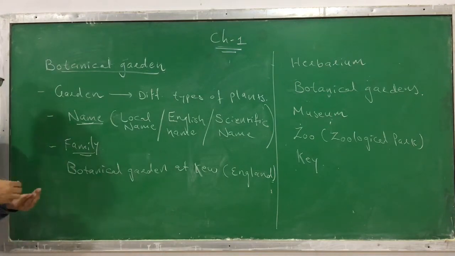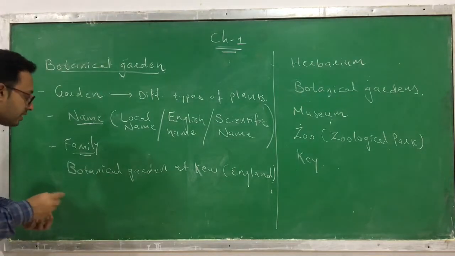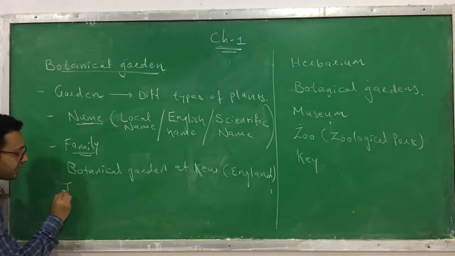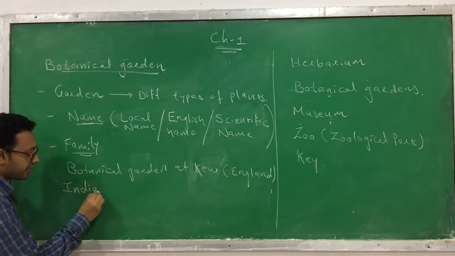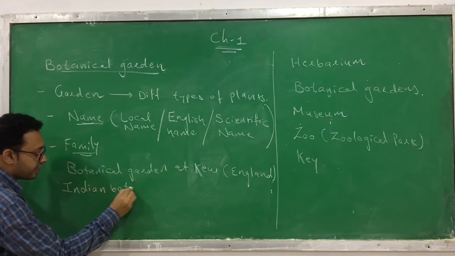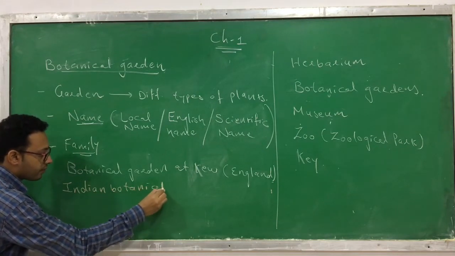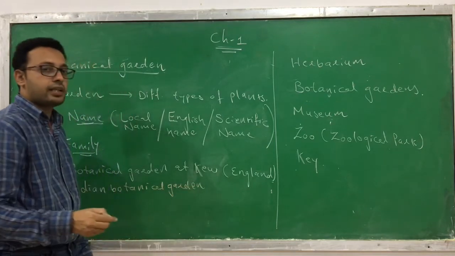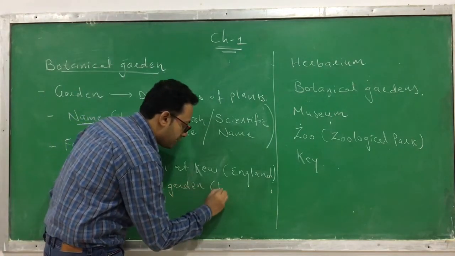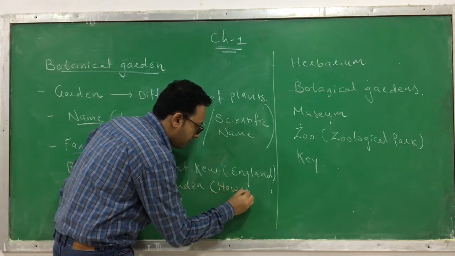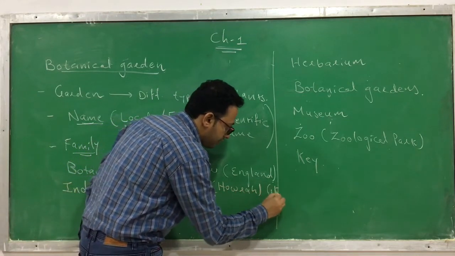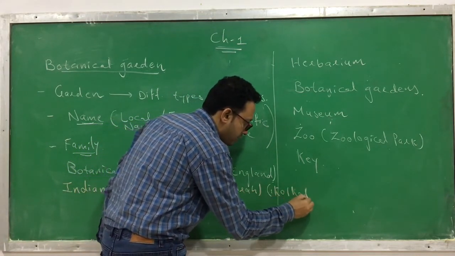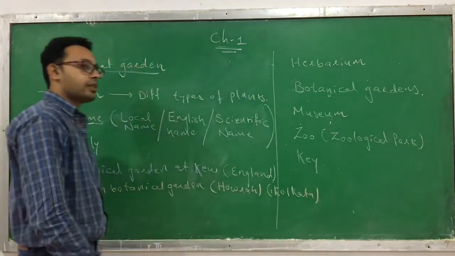One of the famous botanical gardens in India is the Indian Botanical Garden. It is very famous. This famous botanical garden of India is present in Howrah, Kolkata.